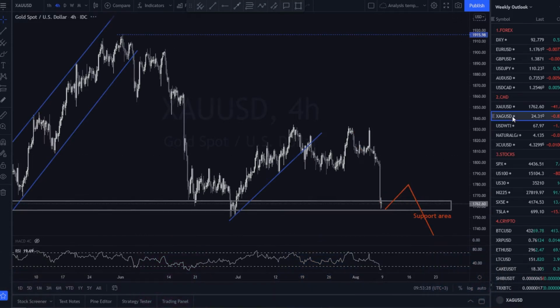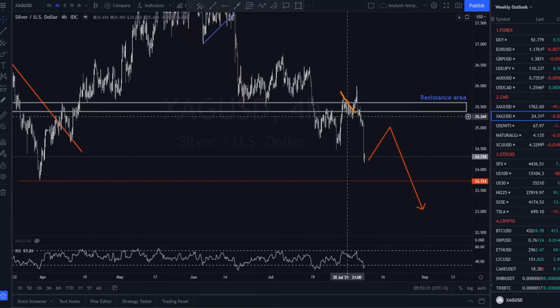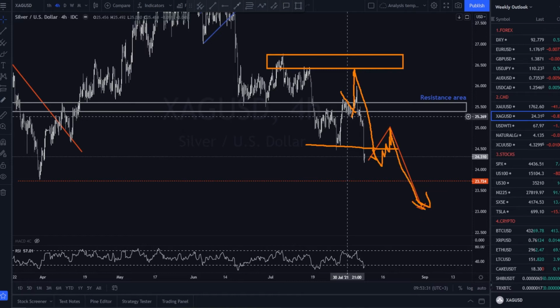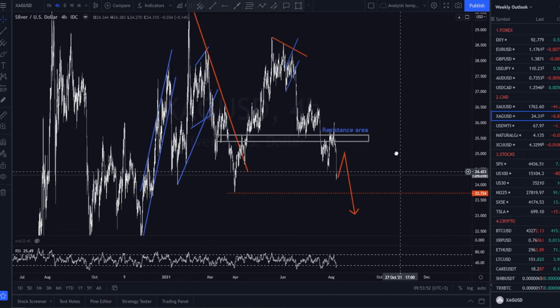Moving on to silver. In our previous analysis, we forecasted that the price will increase towards the resistance area. Instead, the price started to drop very hard, breaking the support. In the coming week, we foresee the price to lose some value and continue the bearish momentum until we reach the $23 zone. Keep in mind that we see this as a bigger degree correction that will prepare the market for the next weekly bullish impulse.